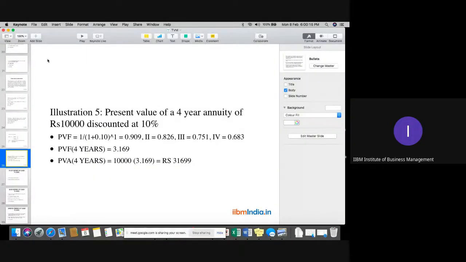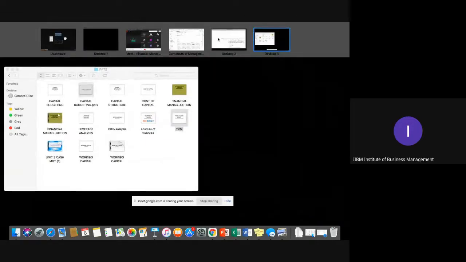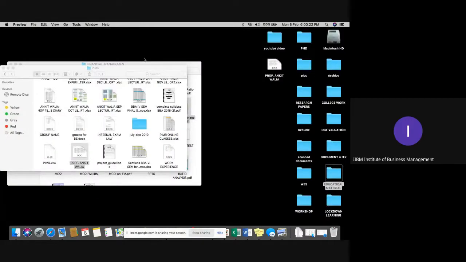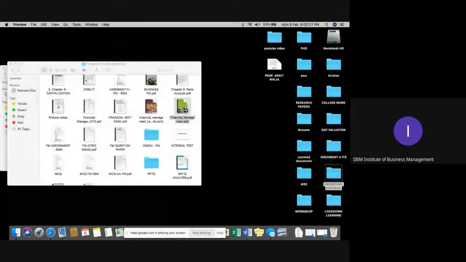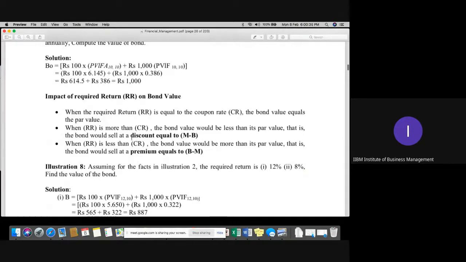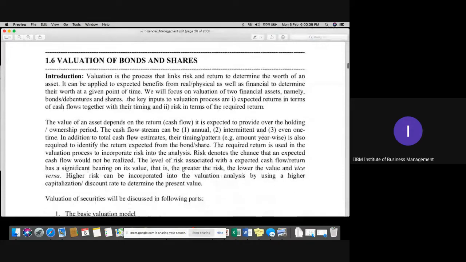So we are done with this. Let me close this one. I'll share this document with the institute, and I think they will share this complete file with you as well. This is an ebook and the notes, so you have the notes for this particular subject. We are starting the next topic. Please kindly note down all the formulas, which is a very important part in this case.